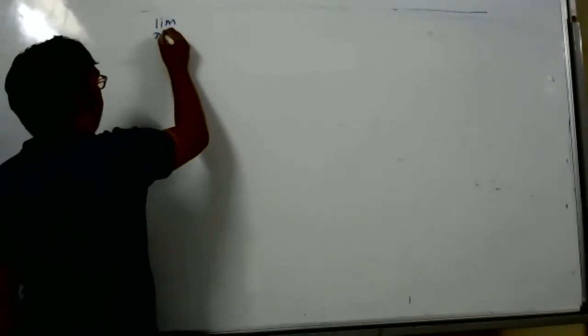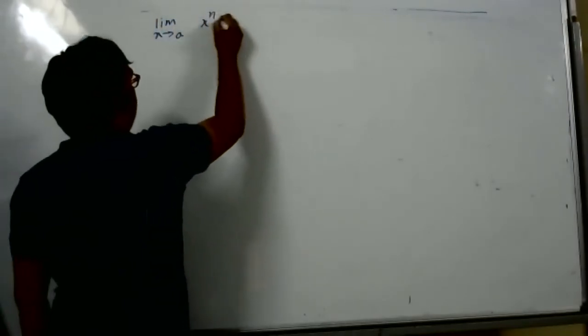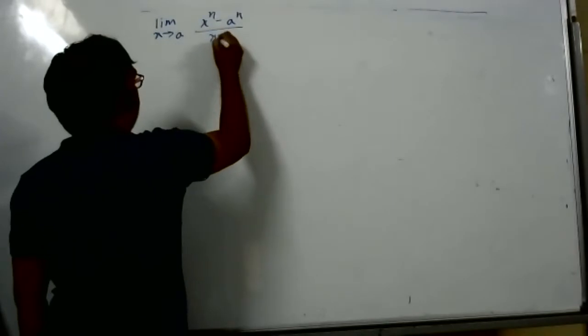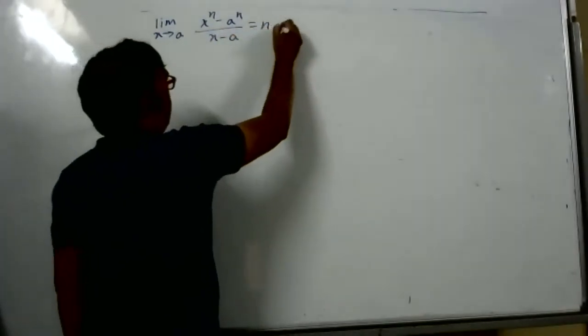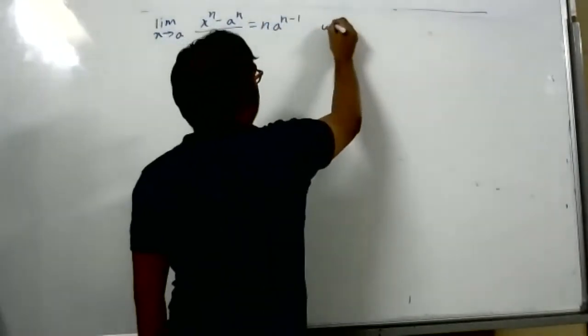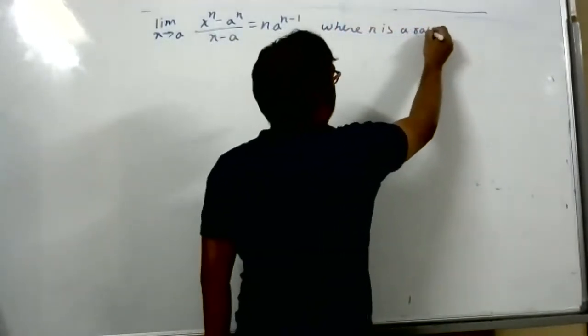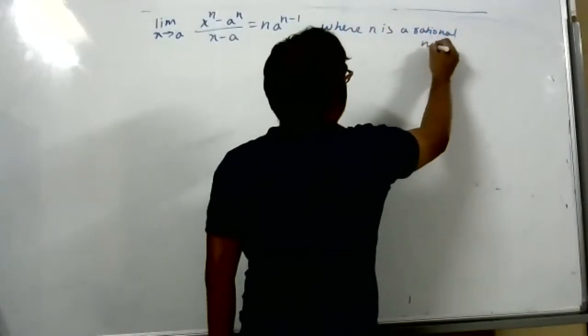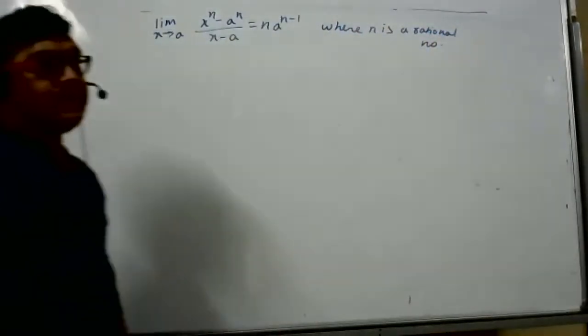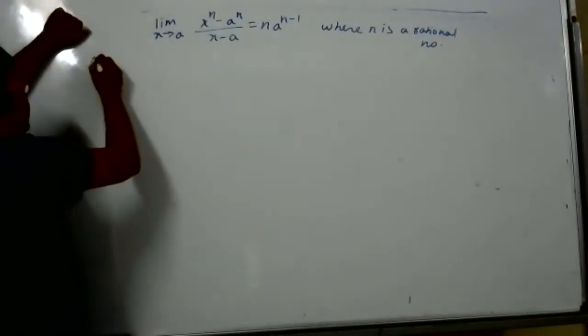Limit x tends to a of (x to power n minus a to power n) by (x minus a), where n is a rational number. Yes, sir, she taught by division, like actual division. We will study in general only. She may have taught for n is integer, but we'll study now. We don't waste time now. See on the board.